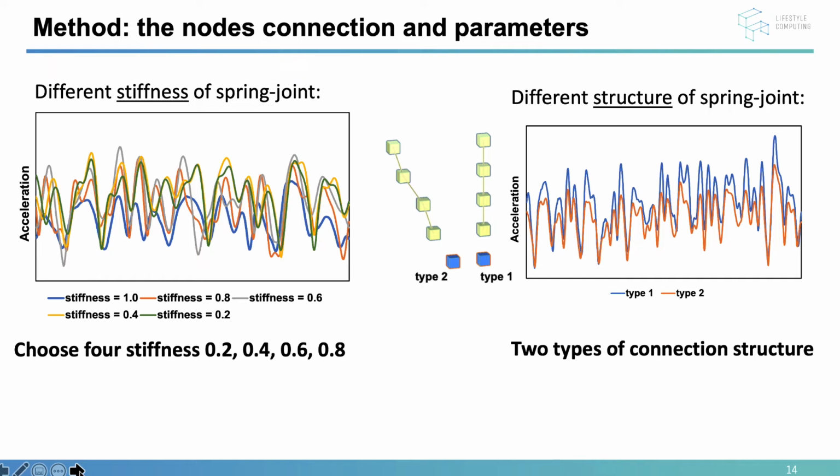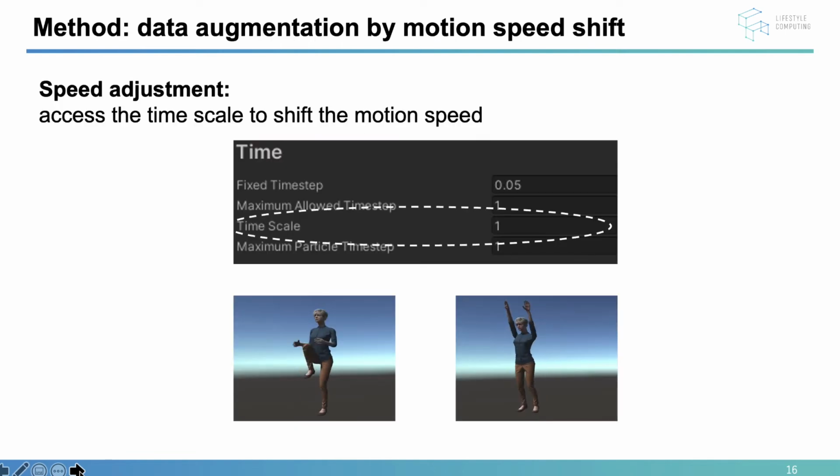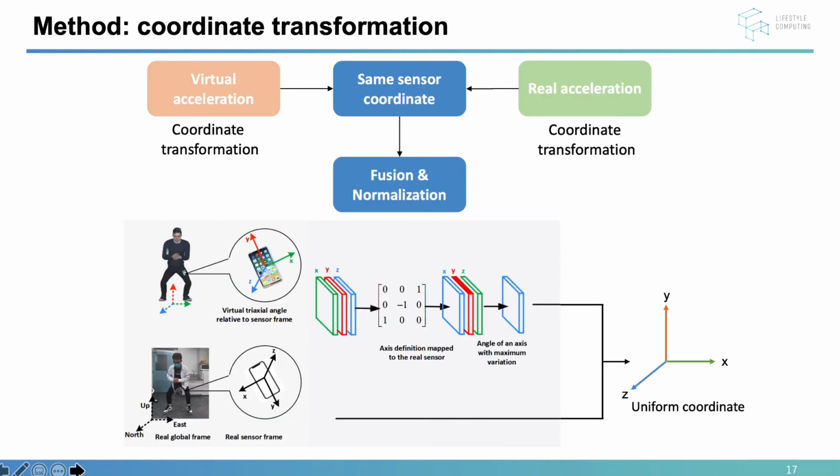The temporal augmentation is much easier to realize. We just modified the playback speed to simulate different users conducting one motion at various speeds. In addition, to make the virtual signal comparable with the real signal, the sensor coordinate transformation is very important. We convert both the virtual and real sensor coordinates into a uniform one, and use signal fusion and normalization to transform 3-dimension data into 1-dimensional, which aims to decrease the possible difference between the two domains.